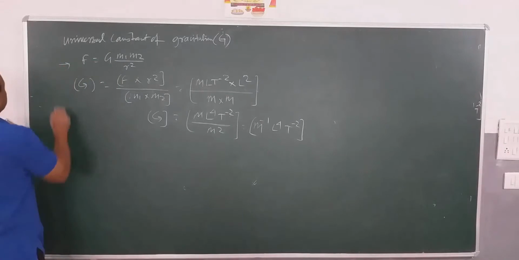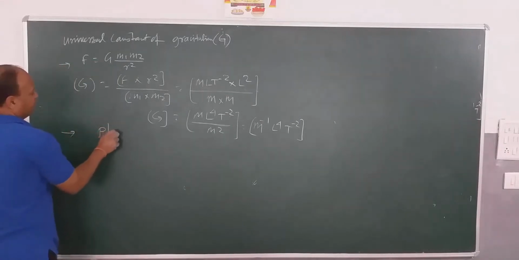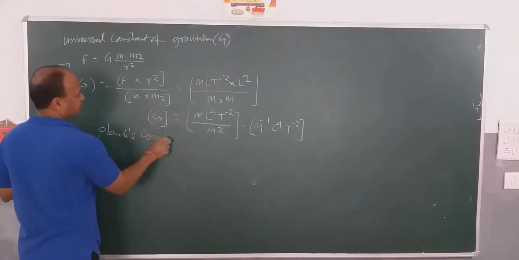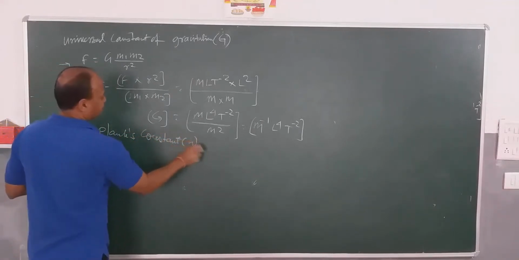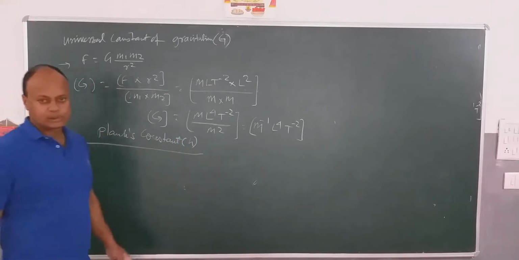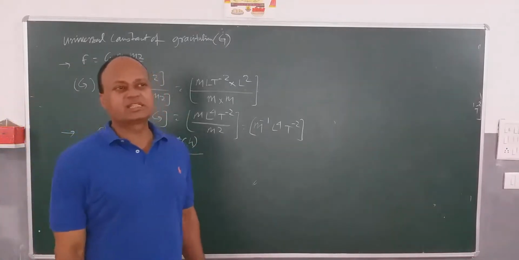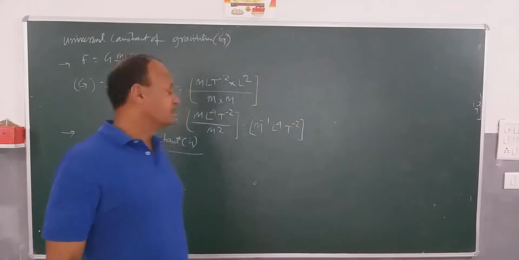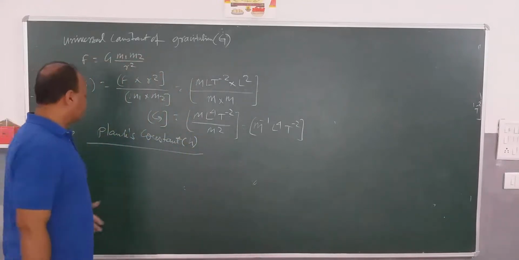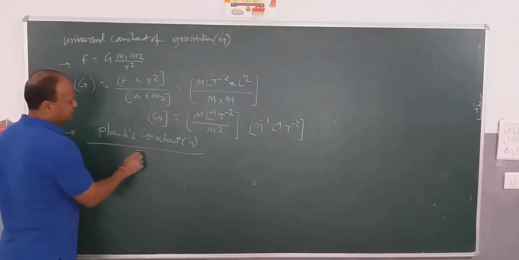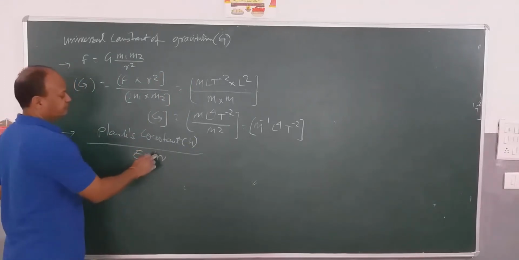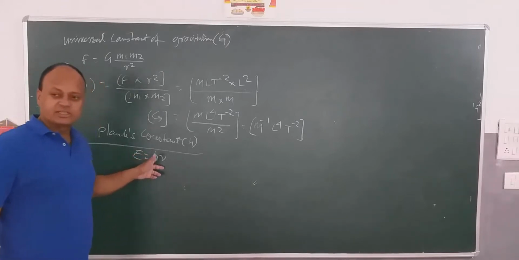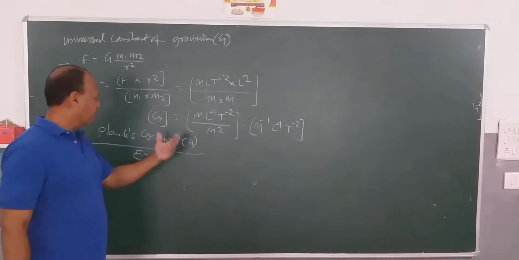Now we have Planck's constant. Planck's constant symbol is H. So these are new formulas in class 11. In the beginning you may not know them, so I will advise you to learn all these formulas. Planck's constant is related to the energy of a photon. Energy E is equal to H into nu. E is energy, H is Planck's constant, nu is frequency. So from here I can derive the formula.